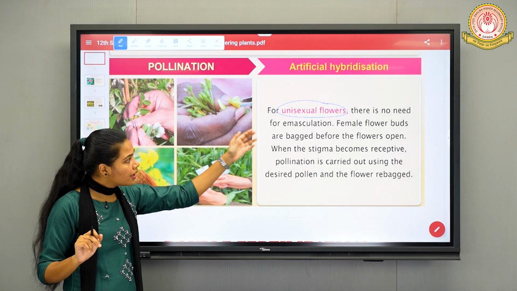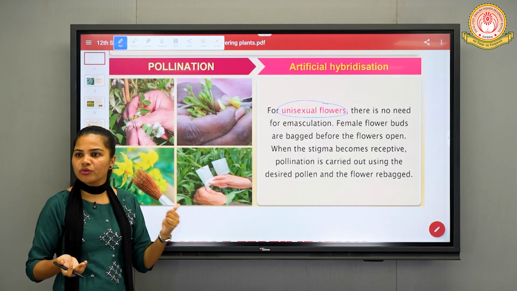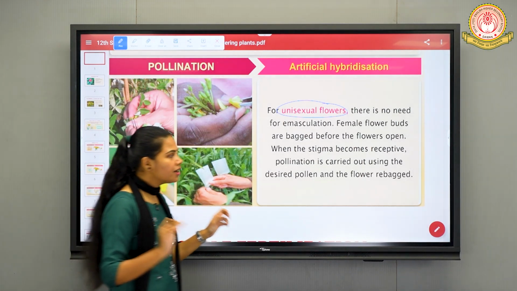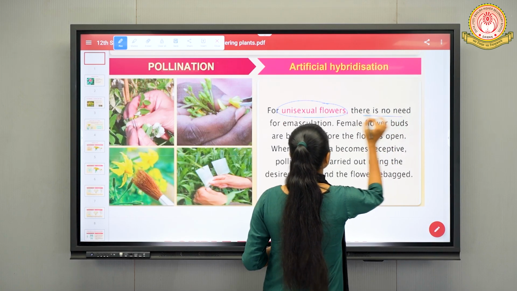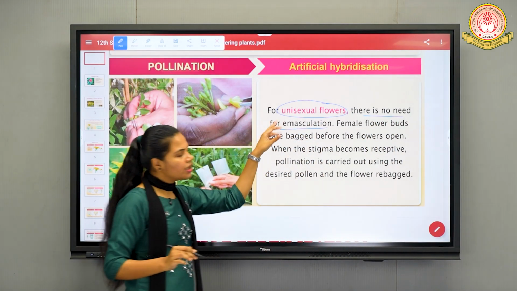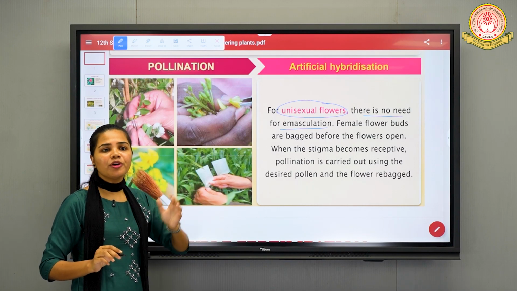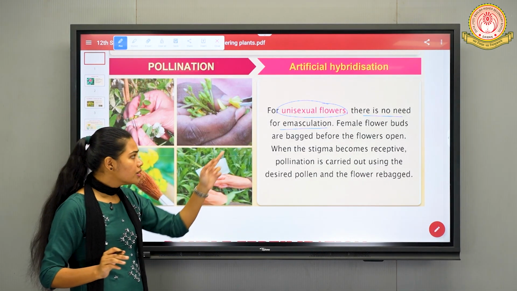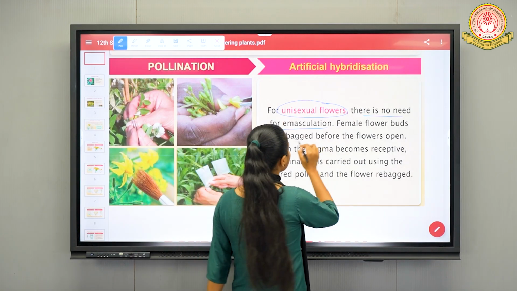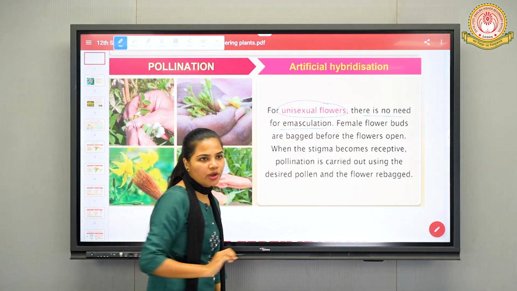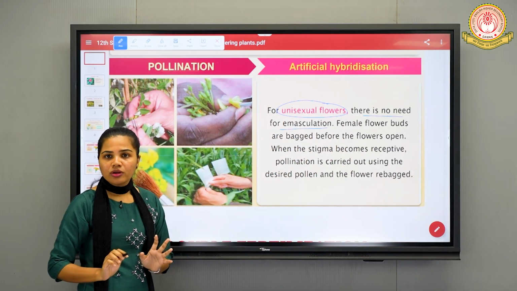Fine. So is there any need for the emasculation procedure over here? Obviously not, right? So it is written that there is no need for emasculation for the unisexual flower in which only the female reproductive organ is present. In that case, female flower buds are bagged before the flowers open. Why is it so?